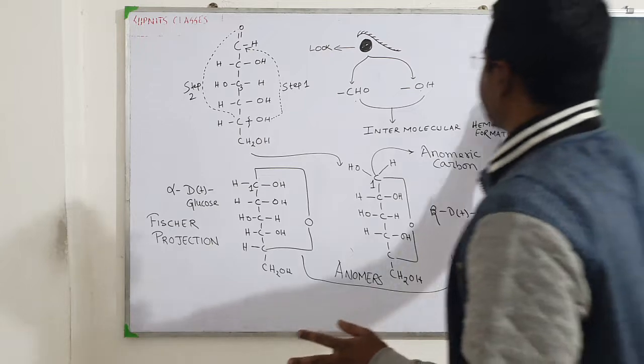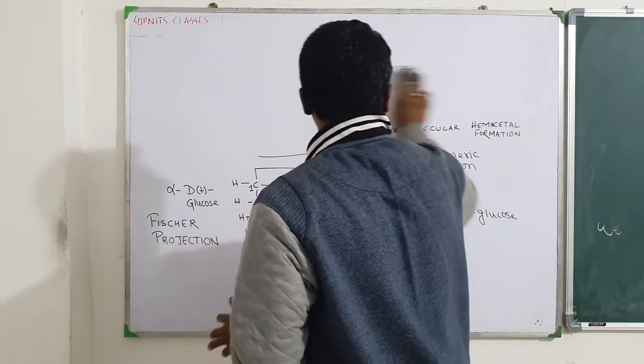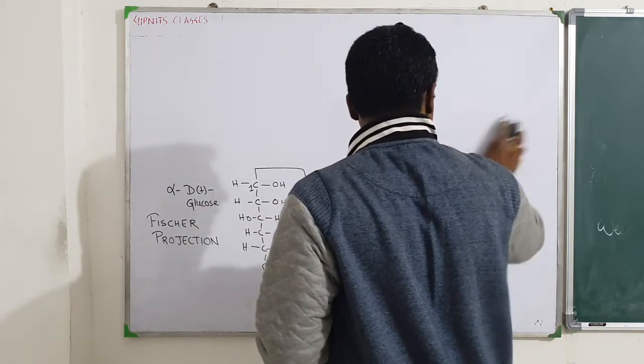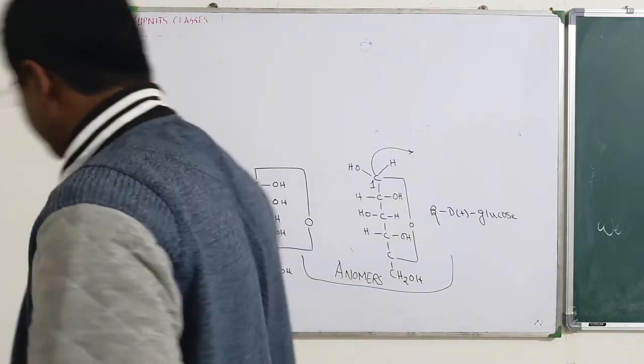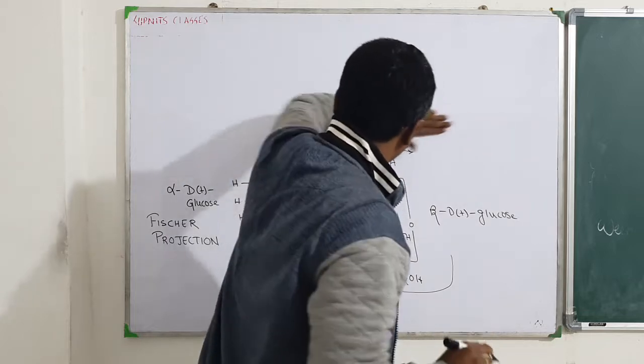Hopefully you have copied everything. Now I am going to rub only the upper portion because I don't have space, and you will do all these things in the lower portion of this Fischer projection. Now we are going to do the other projection, that is called Haworth projection.